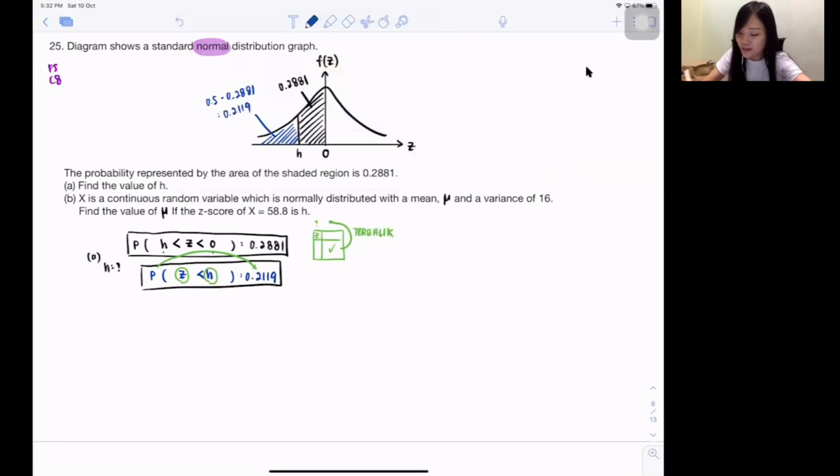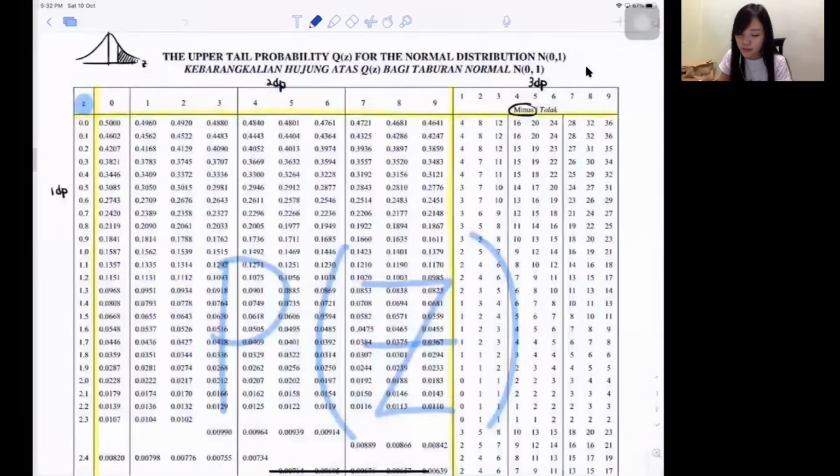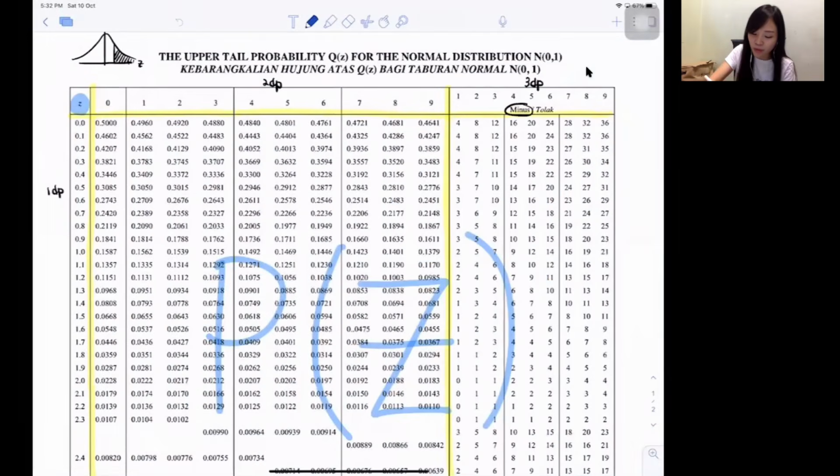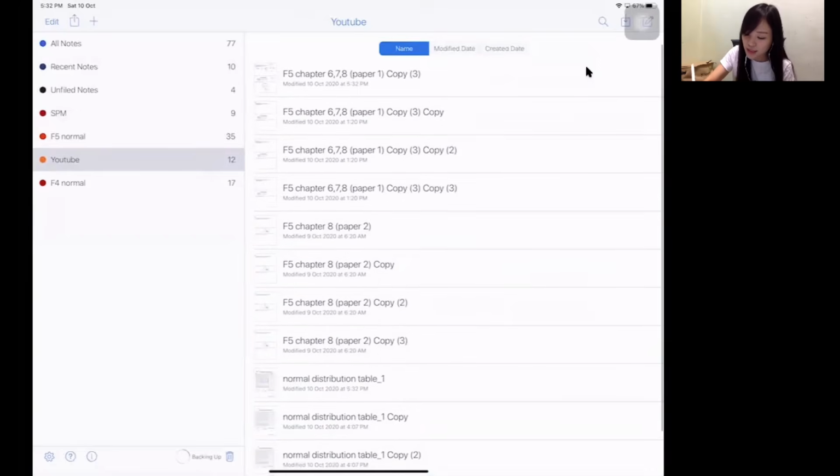You know why no need? Because they already drew for you. If they never draw for you, you draw it out. But if they drew for you already, you can refer to it. So isn't it just refer backwards? Do you guys realize the H is actually on the left side of it? On the left side, that's why I straight away know there should be a negative H. Please put negative. So now reverse find, right? So your probability now is what? 0.2119. So let's go to the table. Inside, look for 0.2119. I straight away see it. Isn't it the answer? 0.80. So I think all of you guys can see it.